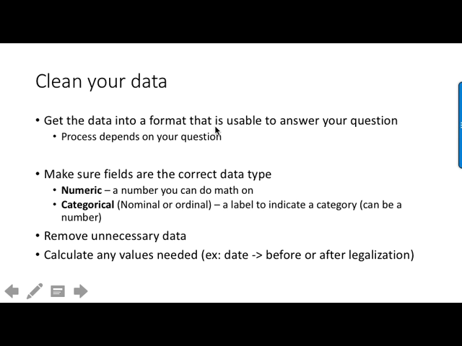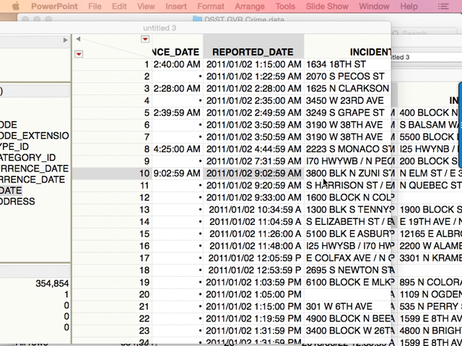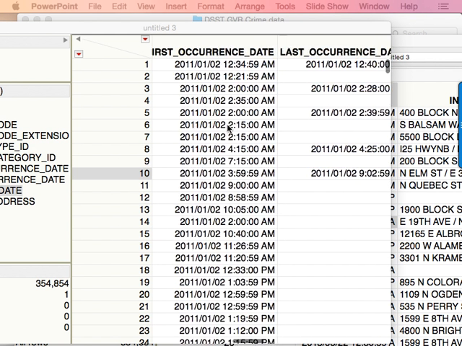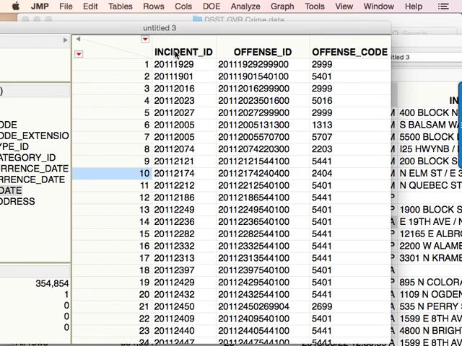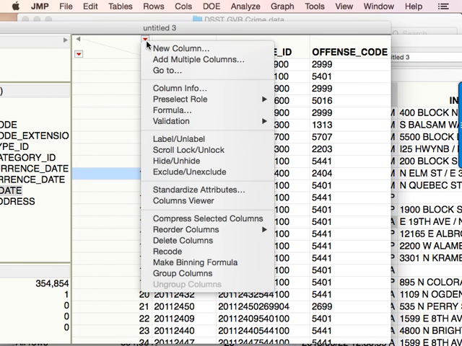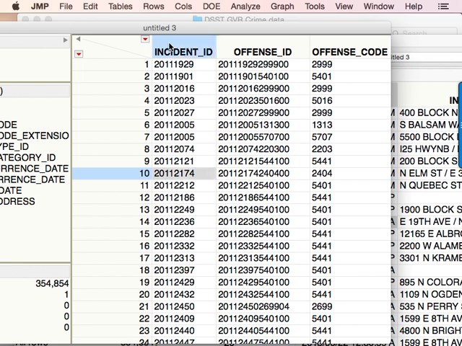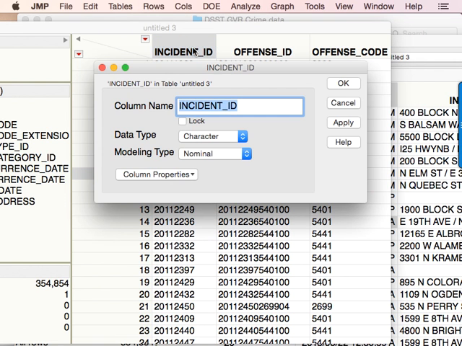So yeah, the other thing that you have to do is clean up your data. This is actually a relatively clean data set, but one of the things that we need to do with it is make sure that all the fields are the correct data type. I actually already did this in this file, but to check the data type, you can right click and go into column info.